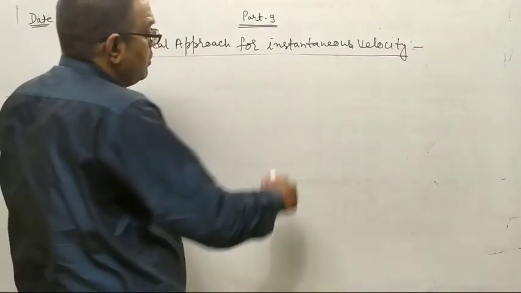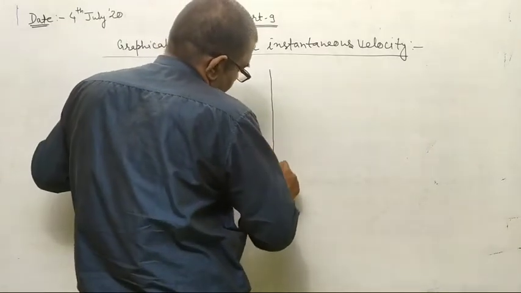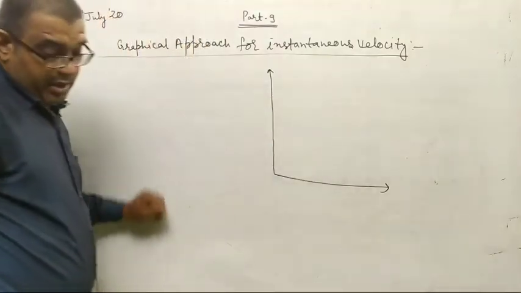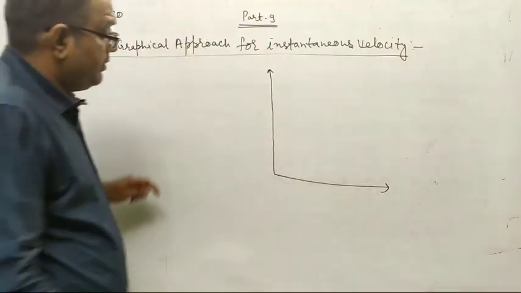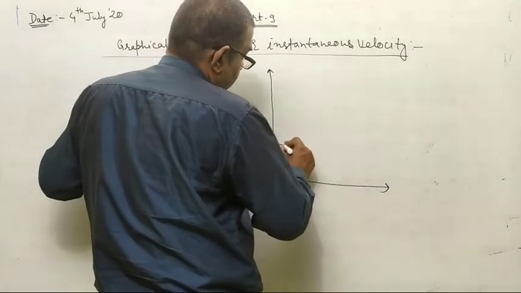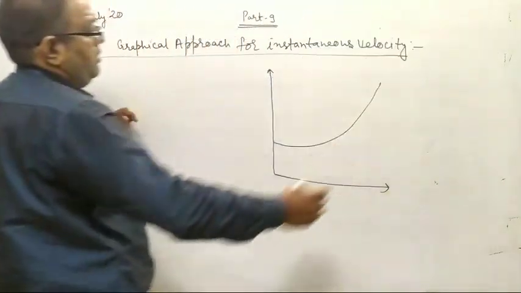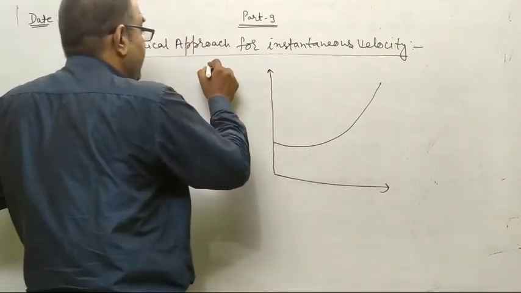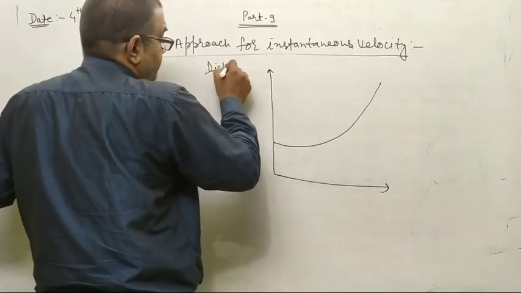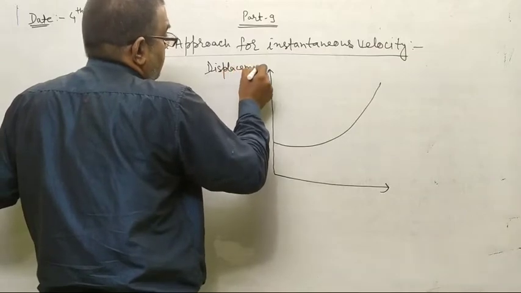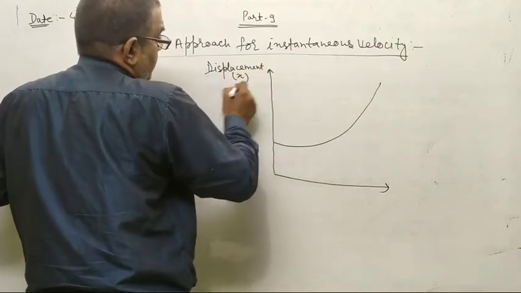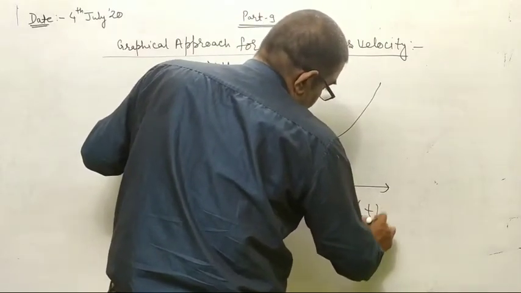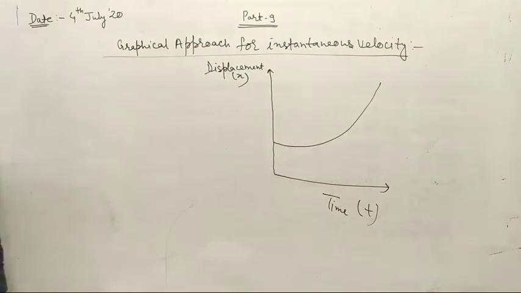Okay students, so look at here. I am drawing a velocity time graph. Oh, sorry to say, not a velocity time graph, a displacement time graph. This is displacement and this is time.